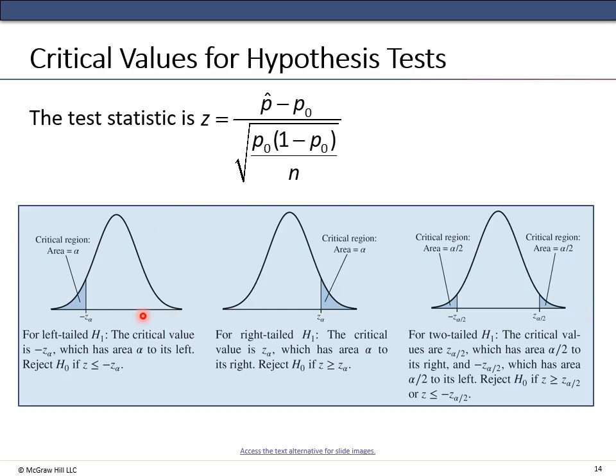So if it's a left tail test, it would be less than the critical value. If it's a right tail, it would be greater than the critical value. And if it's a two-tailed, it would either be less than the negative critical value for alpha divided by 2 or greater than the critical value for alpha divided by 2 on the positive side.